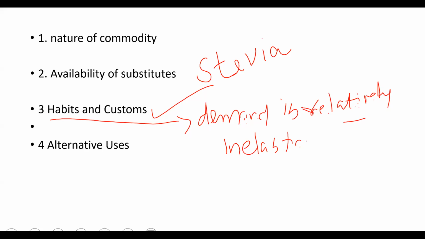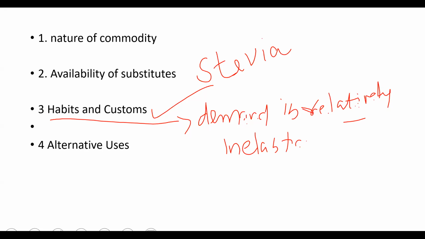Similarly, I told you habit. People who are taking the cigarettes, who are smoking, they are not bothered whatever you talk to them. Everybody knows it. So many advertisements are coming. सिगरेट के ऊपर लिखा है, it is injurious to health. Still they are smoking because it's a habit. That is the reason. Similarly, the people who are drinking alcohol, they know everything. Liver will be damaged. It is not good for health. Even then they are drinking because it is a habit.